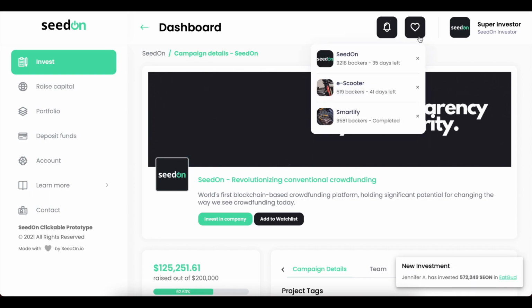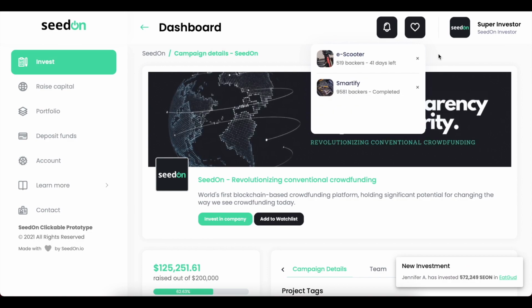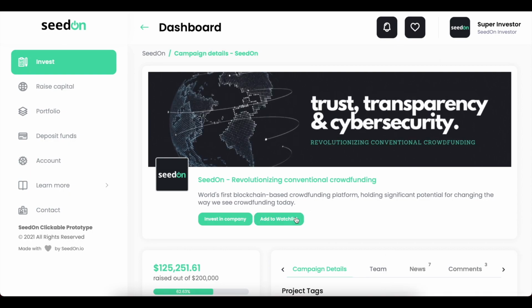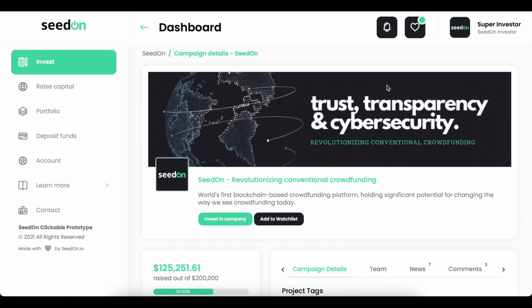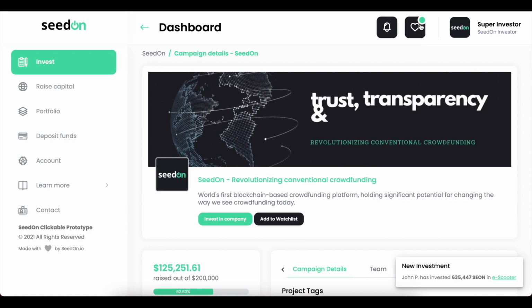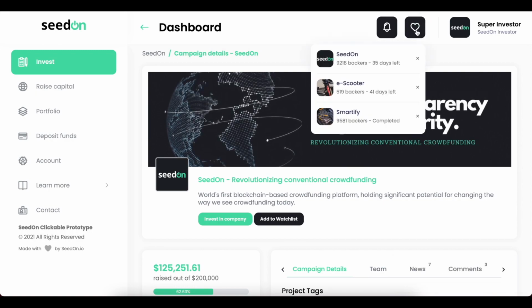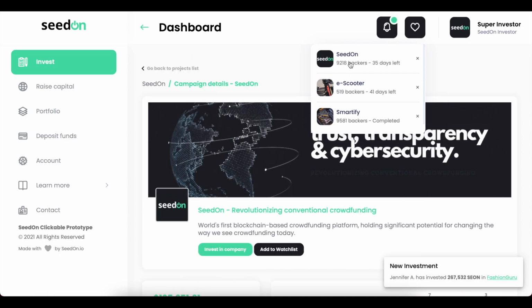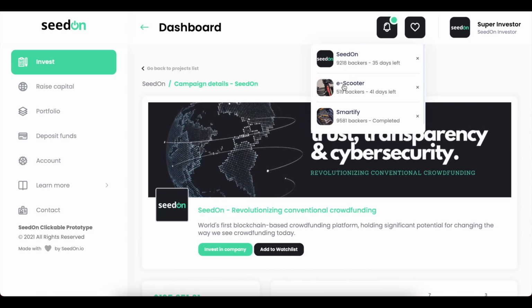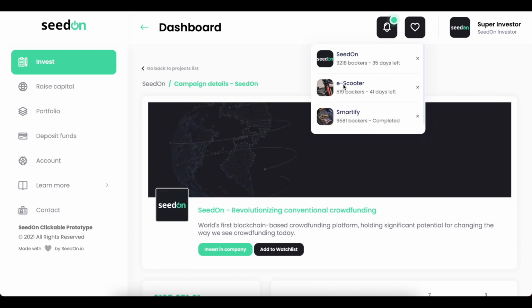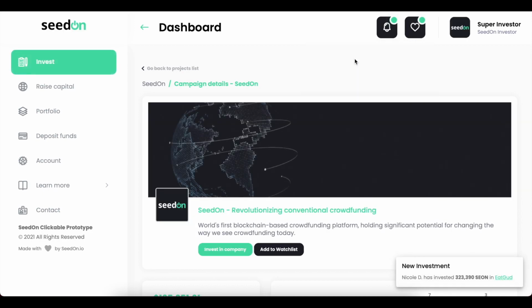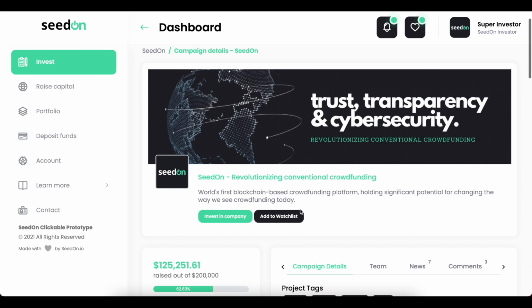Let's go over here and remove SeedOn from the watch list, because if you already have it in the watch list, it's not going to add it again. Now we can click add to watch list. We see that we have this badge over here indicating that we have a new watch list item. We click on it and we can see it. From this drop down we can navigate to different projects. If we click on e-scooter, we're going to go to e-scooter's startup page. Okay, so let's go back to SeedOn.